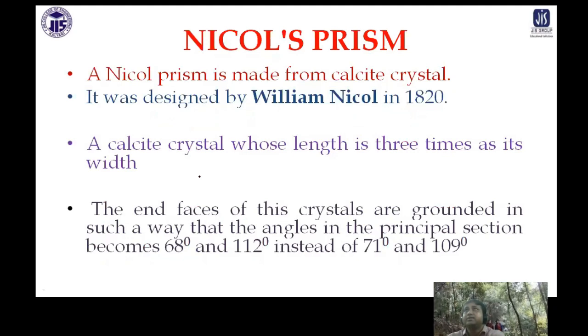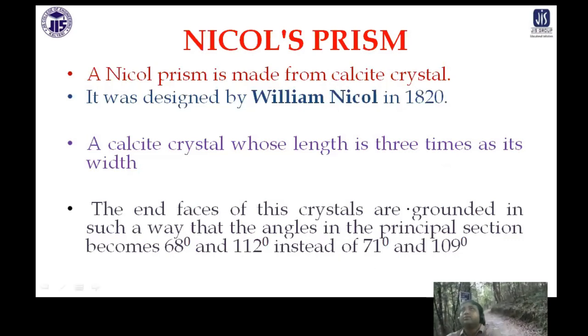Now, one such double refracting crystal is the Nicol prism. It is made from calcite crystal, designed by William Nicol in 1820. The calcite crystal's length is 3 times its width. The end faces of these crystals are ground in such a way that the angles of the principal section become 68 degrees and 112 degrees instead of what they were.